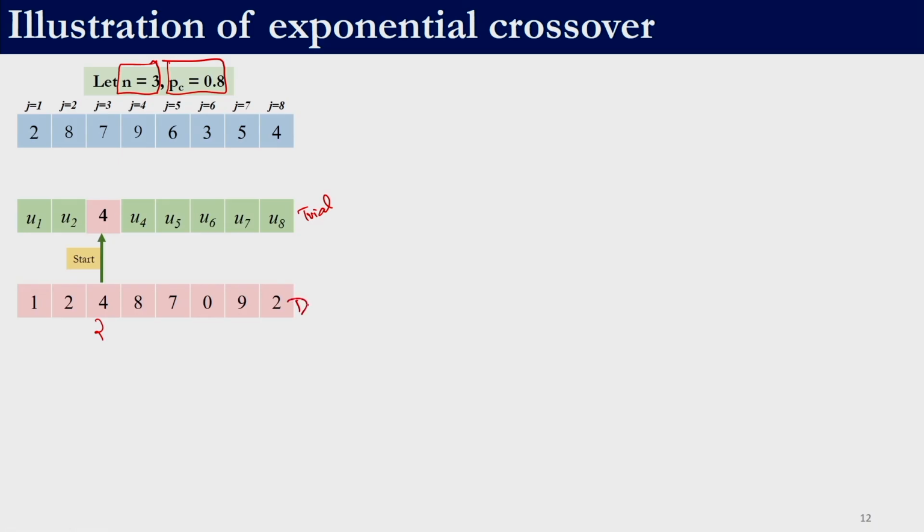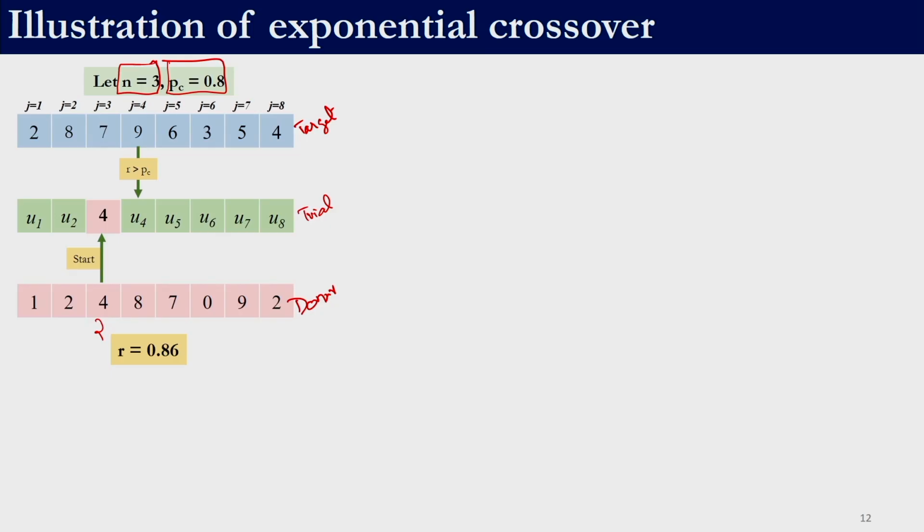This is our donor vector and this is our target vector. So, 4 is directly copied and then we need to generate a random number. Let us say that the random number is 0.86, whereas our crossover probability is 0.8. So, the condition r less than or equal to Pc fails.